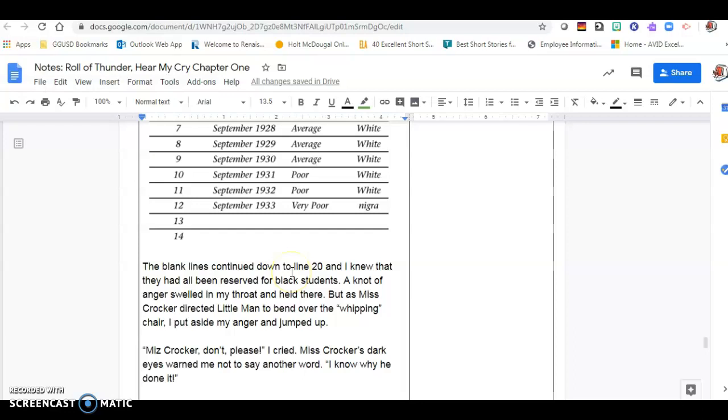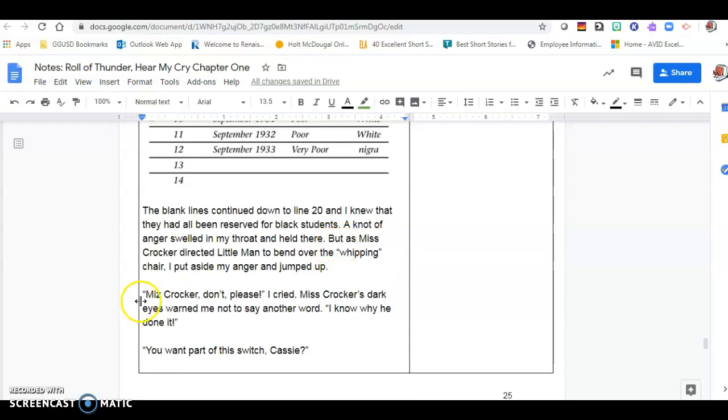Okay, so right now you should be asking yourself, what made him so angry? What's this chart telling you? If you don't know yet, let's keep reading to see if we can figure it out.